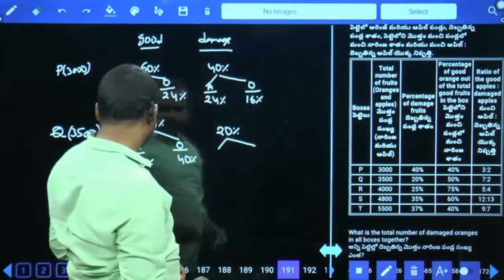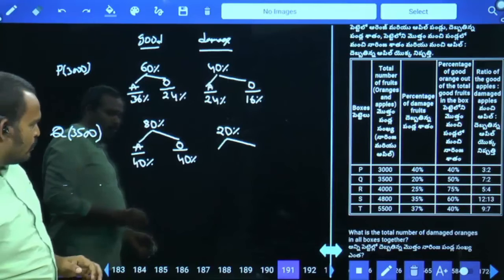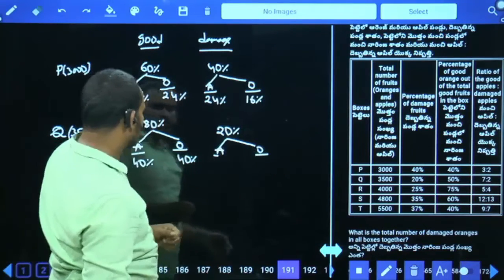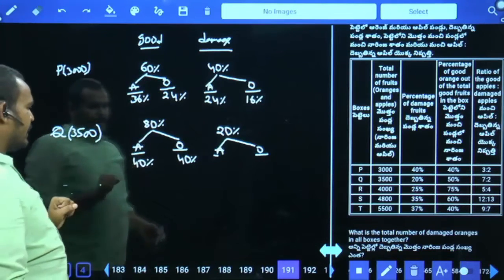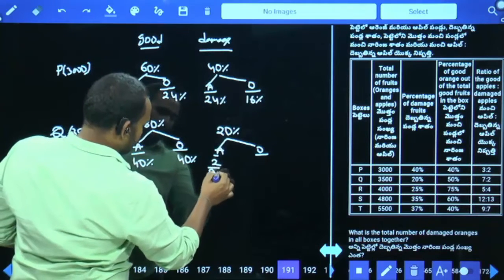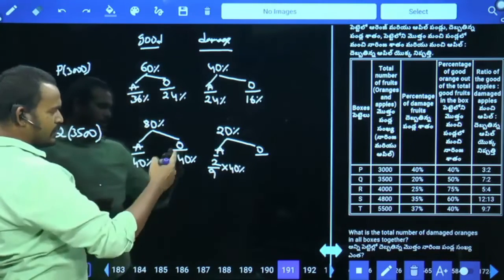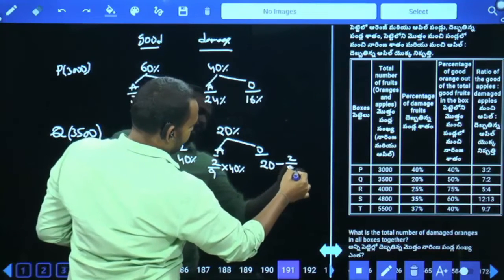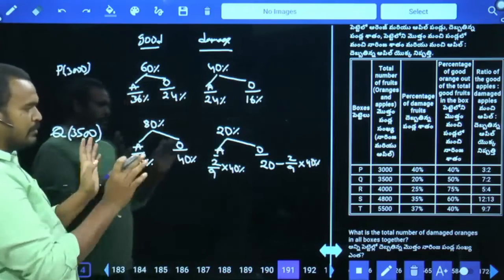Next, in damage, 7 parts and 2 parts, apples and oranges. 7 by 9 of which one? 40%. Nothing but 2 by 9 of 40%. 2 by 9 of 40% means the remaining value is 20% minus 2 by 9 of 40%. Or else solve the value, it will be easy.